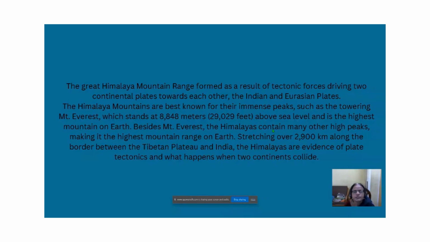Besides Mount Everest, the Himalayas contain many other high peaks, making it the highest mountain range on earth, stretching over 2,900 kilometers along the border between the Tibetan Plateau and India. The Himalayas are evidence of plate tectonics and what happens when two continents collide.